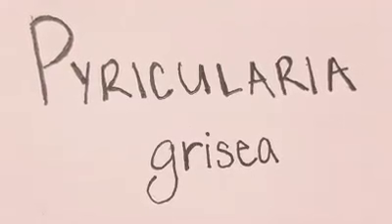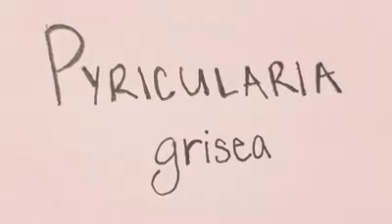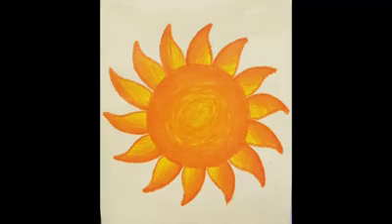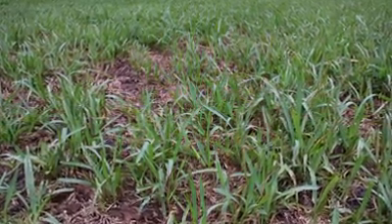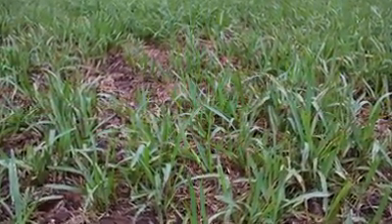Gray leaf spot is caused by the fungal pathogen Pyricularia grisea, which favors warm and wet conditions found in the spring and fall. It is primarily a problem for St. Augustine grass, but can infect other genera of turf grass.